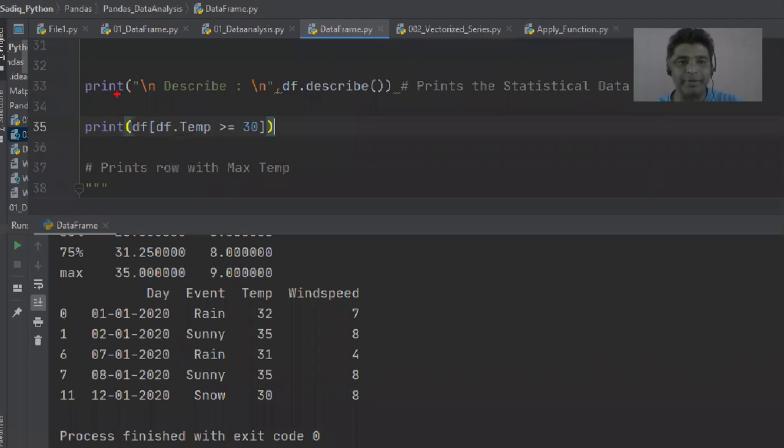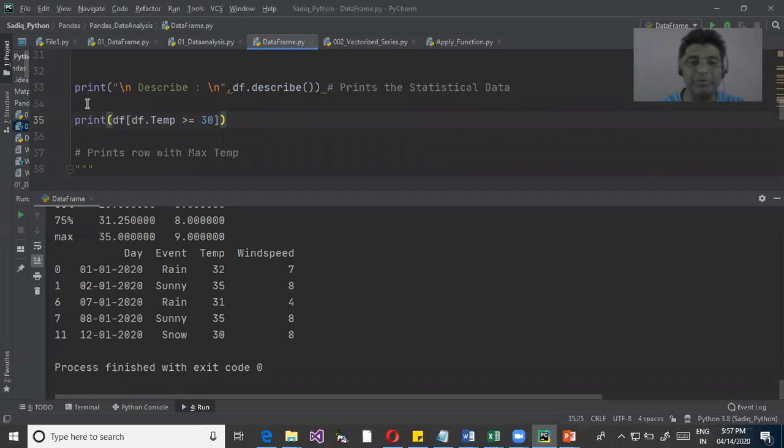I say where I want to get the data from the data frame, where the data frame dot temperature is greater than 30. That means it is going to fetch me only those days when the temperature was more than 30. Or you can even say, where the data frame dot temp is greater than or equal to data frame dot temp.